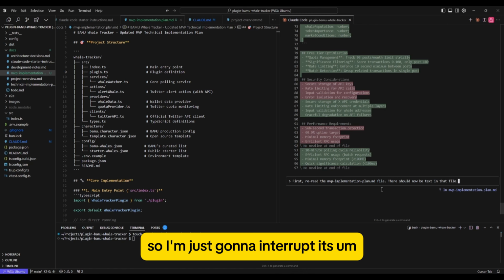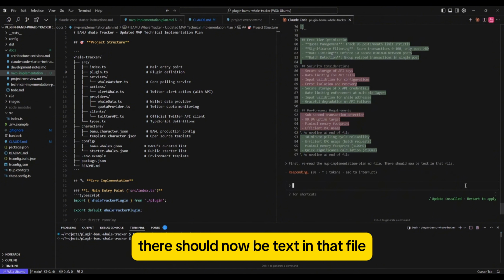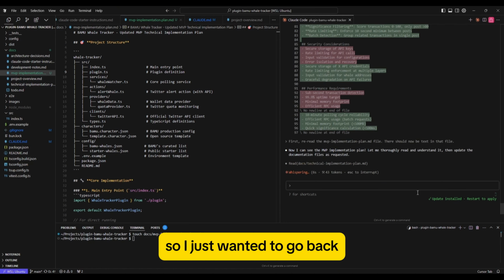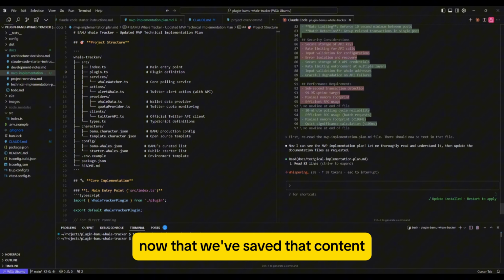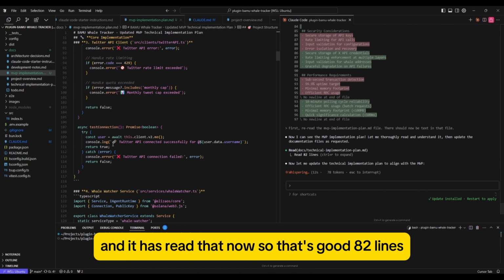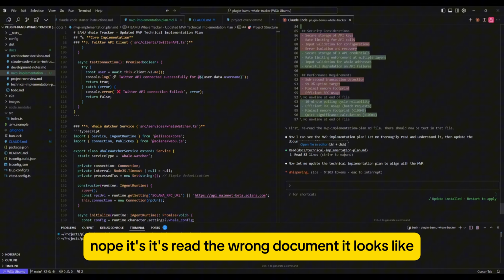So I'm just going to interrupt its pattern there, and I've said first reread the MVP implementation plan file. There should now be text in that file. So I just want it to go back now that we've saved that content, and it has read that now, so that's good. 82 lines. Nope, it's read the wrong document, it looks like.